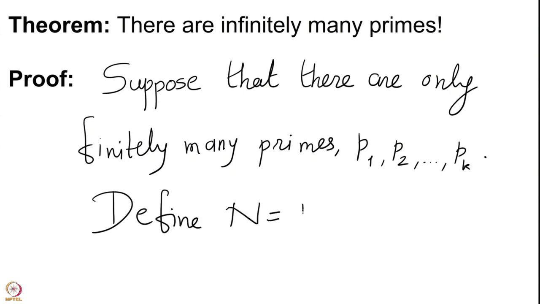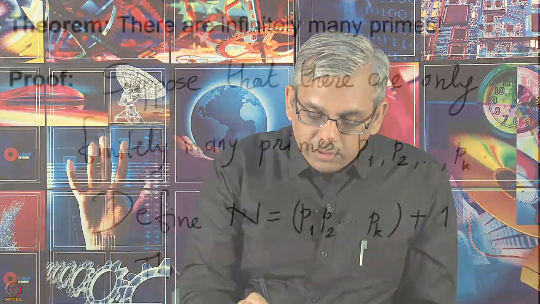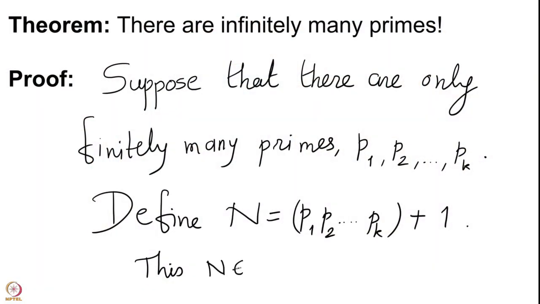Define capital N equal to P1, P2 up to Pk plus 1. So, we have defined a new natural number. Remember, product of natural numbers is again a natural number. Once you add 1 to it, you get yet another natural number. So, this n belongs to our set of natural numbers and we have that n is bigger than 1.